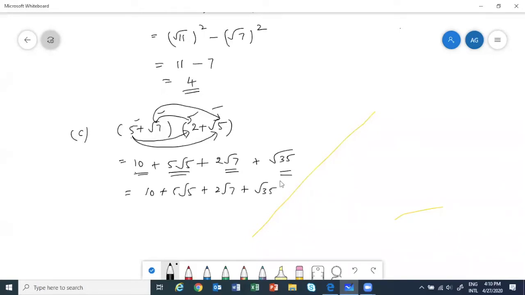So this will remain as the answer. We won't be able to simplify. Correct, Pranav? Correct, Ahad? Correct. We won't be able to simplify this.